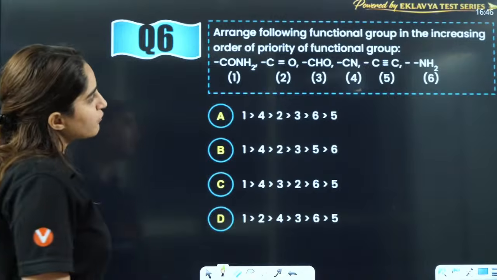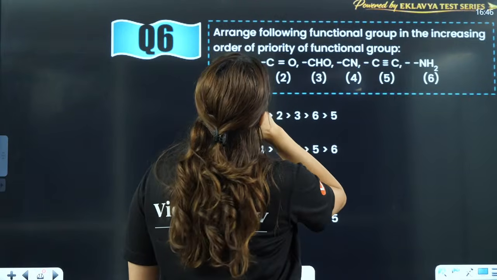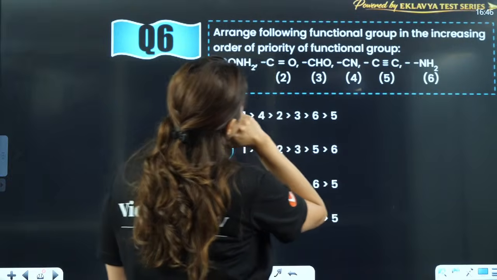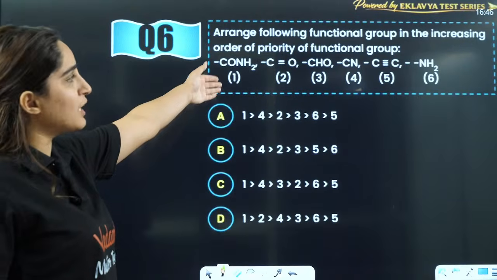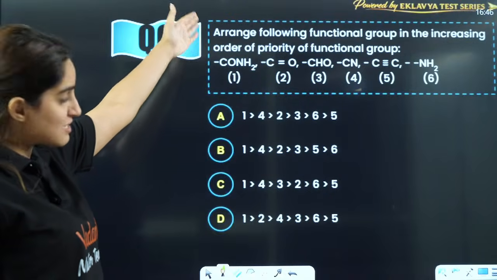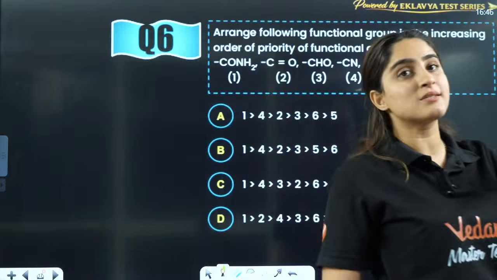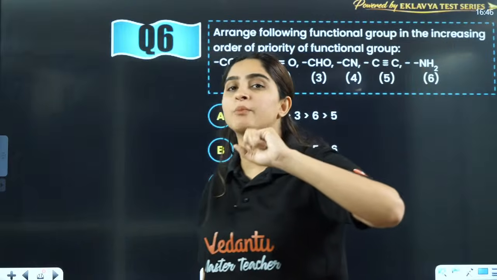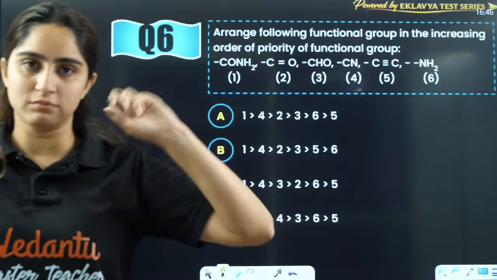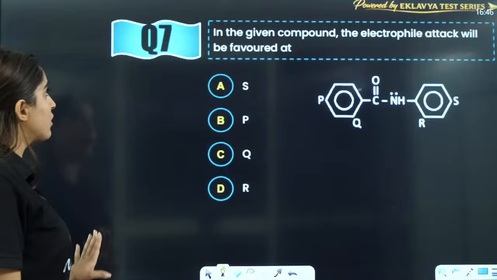Then arrange the following functional groups in the increasing order of priority of functional groups. So this is directly from polyfunctional, this is a direct question that has been asked. Now in the upcoming shift, chances are they will ask you the IUPAC name of a polyfunctional compound, not the direct order, because they have asked already, right?